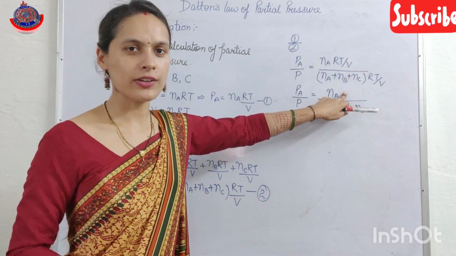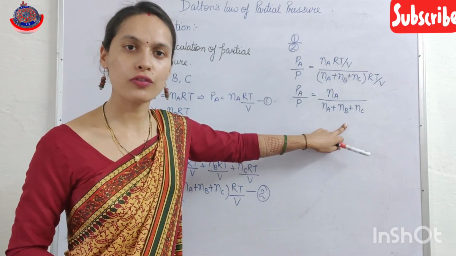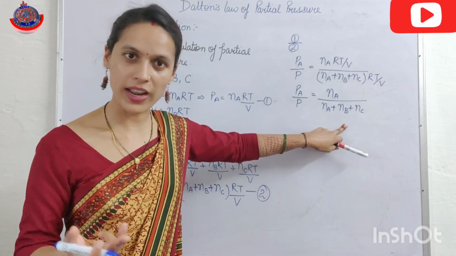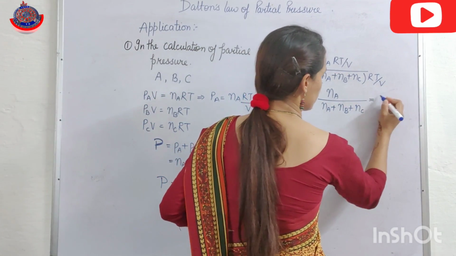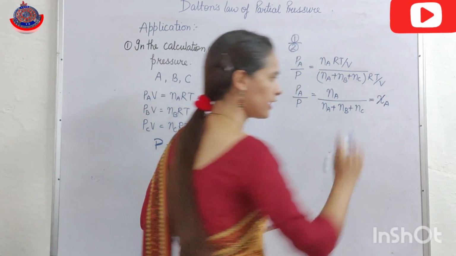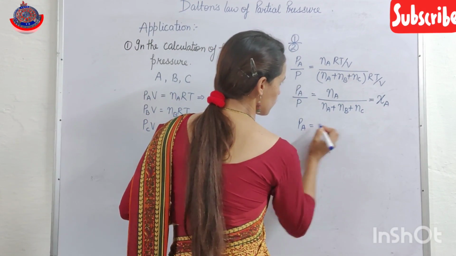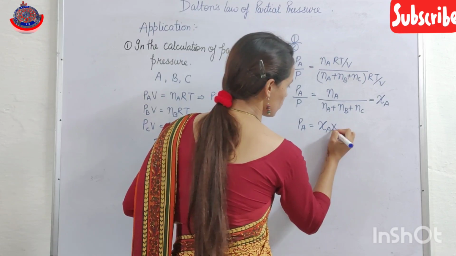So moles of one component divided by moles of all components is equal to the mole fraction, xA. So PA equals xA into P.